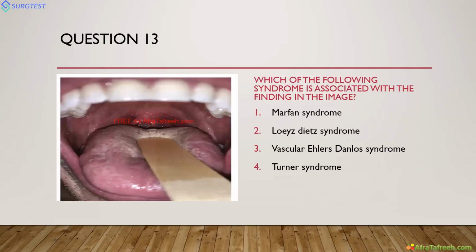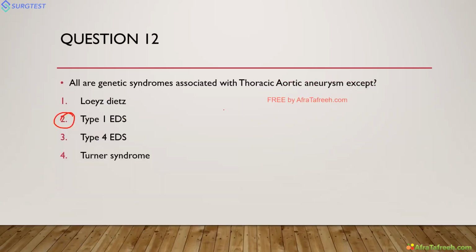Next, this you can answer. Which of the following syndromes is associated with this finding in the image? Marfan, Loeys-Dietz, vascular Ehlers-Danlos, Turner syndrome. There was a mixed response here too, but this is a classical question. Bifid uvula. See here, this is the bifid uvula. Bifid uvula means Loeys-Dietz syndrome. So the answer for this question is Loeys-Dietz syndrome. Among the genetic syndromes, Loeys-Dietz is associated, and the answer for the earlier question is type 1 Ehlers-Danlos, and SMAD3.